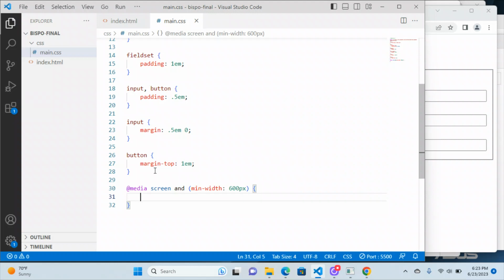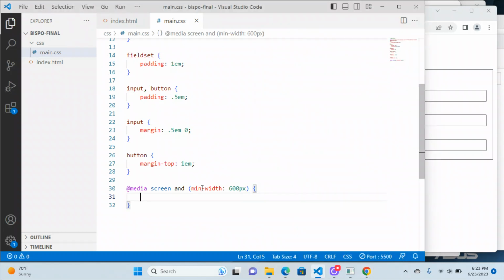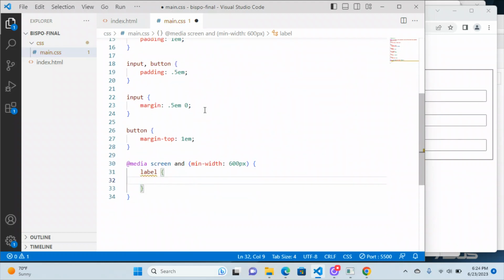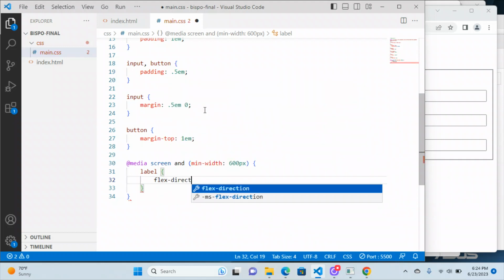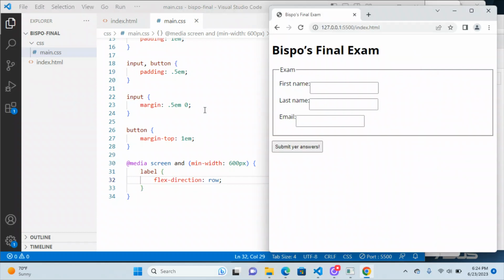So what does it tell you to do in here? At this width, the label text should appear to the left of the fields instead of above them. So right now the text is above them. Let's go ahead and move that to the side by doing a label. This had a display flex on it. Display flex and flex direction column. So all we have to do is take this and change the flex direction to row. And there we go. They're next to each other now instead.